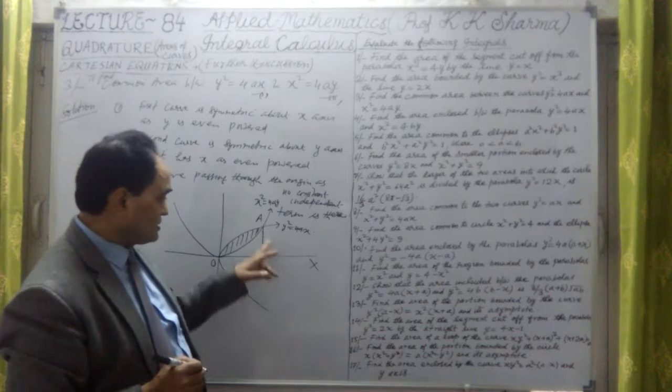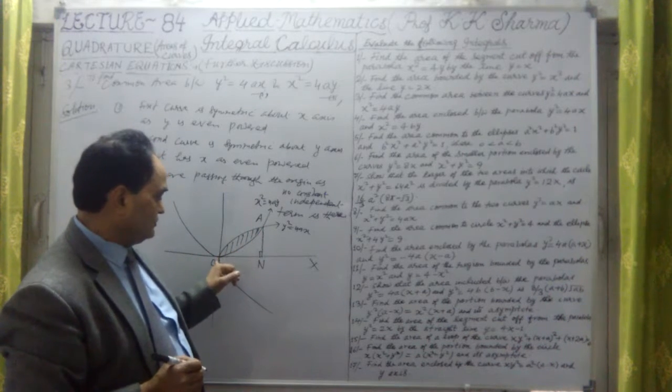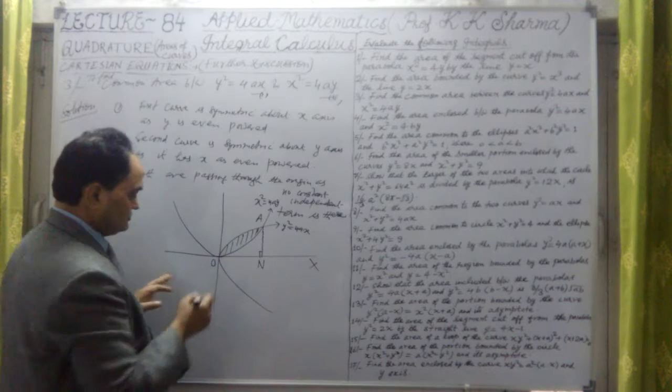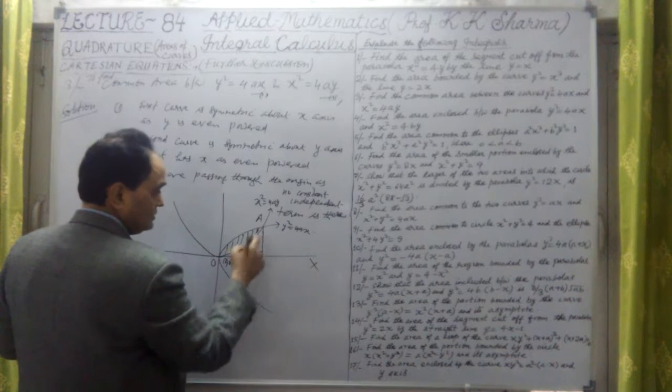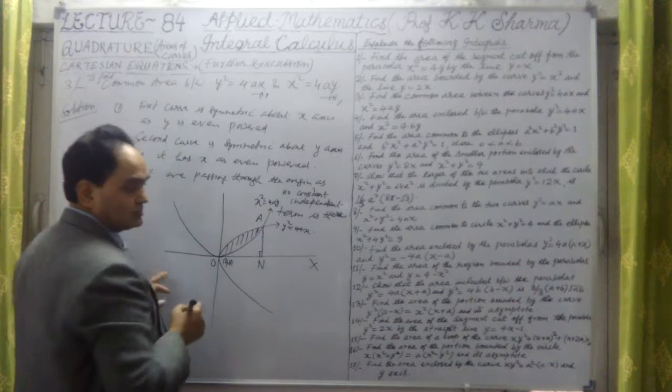For that we require the common points. So what are the common points here? 0, 0 is one of the points. And the second point is this common point. So what is the intersecting point?